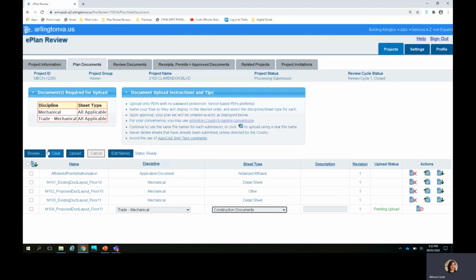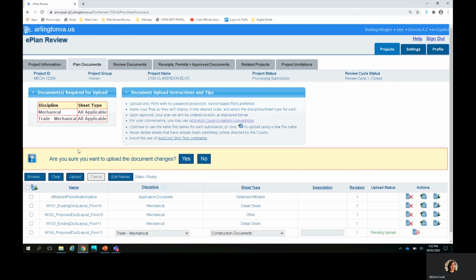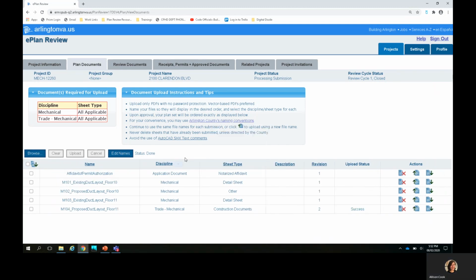Next, I'm going to go back to the left middle part of the screen and slightly over to the right from the Browse button, I'm going to click Upload. And yes, I'm sure I want to upload these changes. Now you can see on the screen, it has revision 2 and success next to this upload. Let's go through that process one more time for my other change.